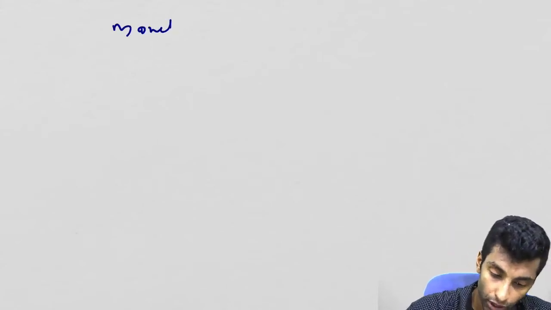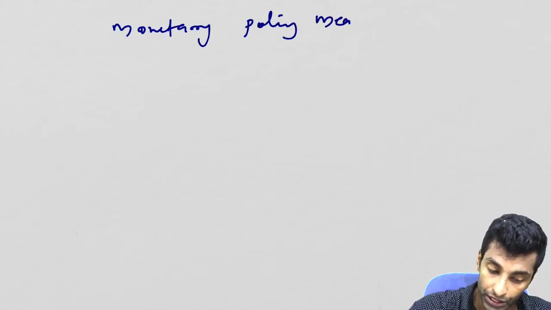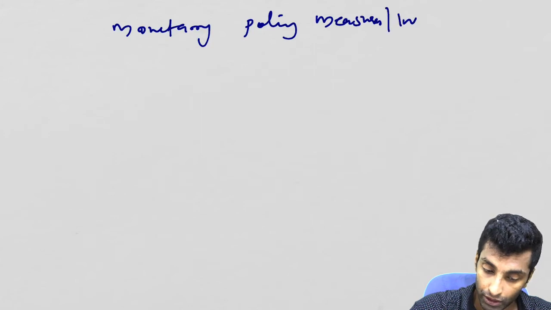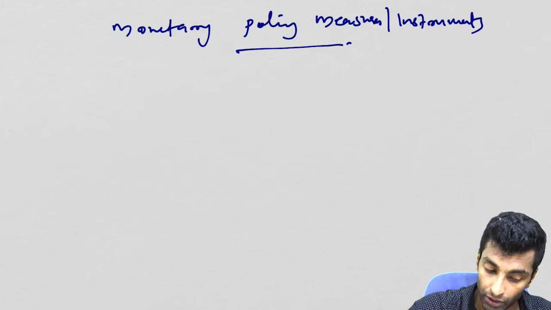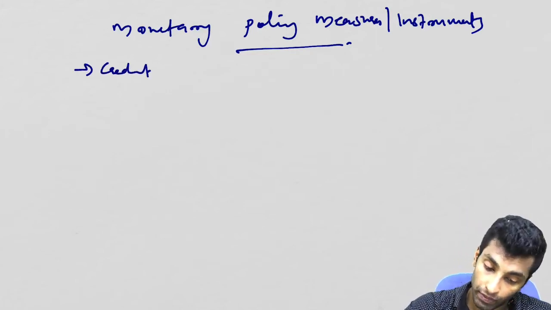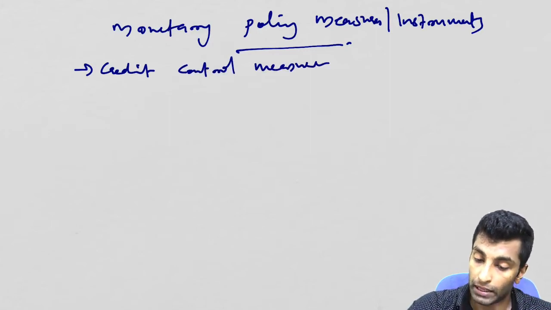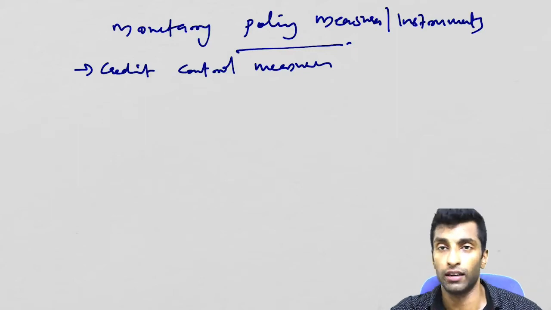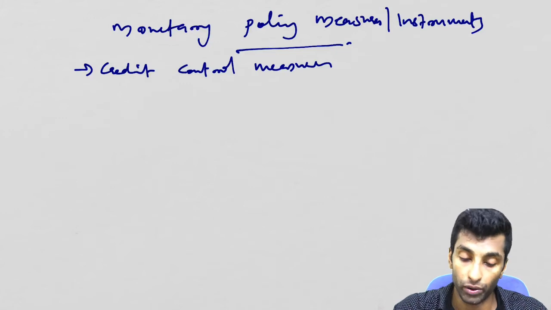Okay, now let's quickly see the monetary policy instruments. You'll get questions from here. Monetary policy measures or instruments, also called credit control measures. Actually we are going to talk about CRR, SLR, bank rate, repo, reverse repo. All this is what we are going to discuss.